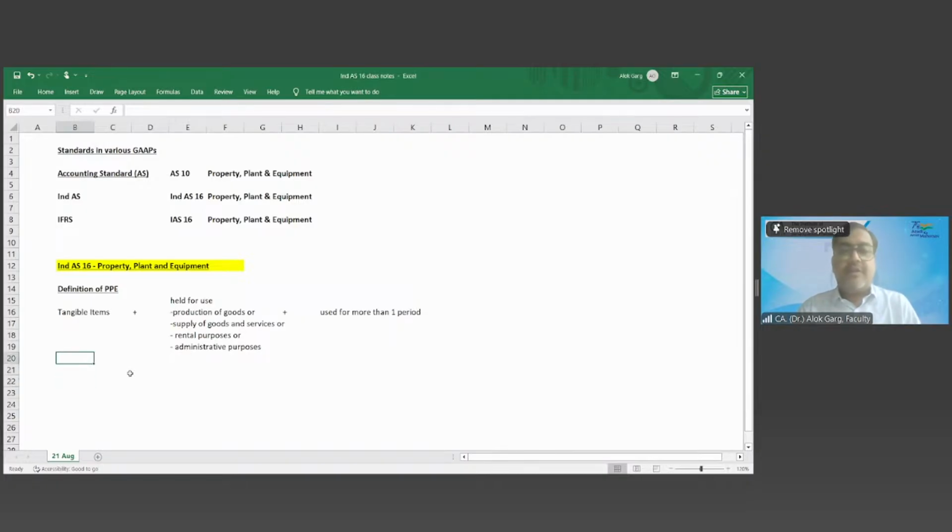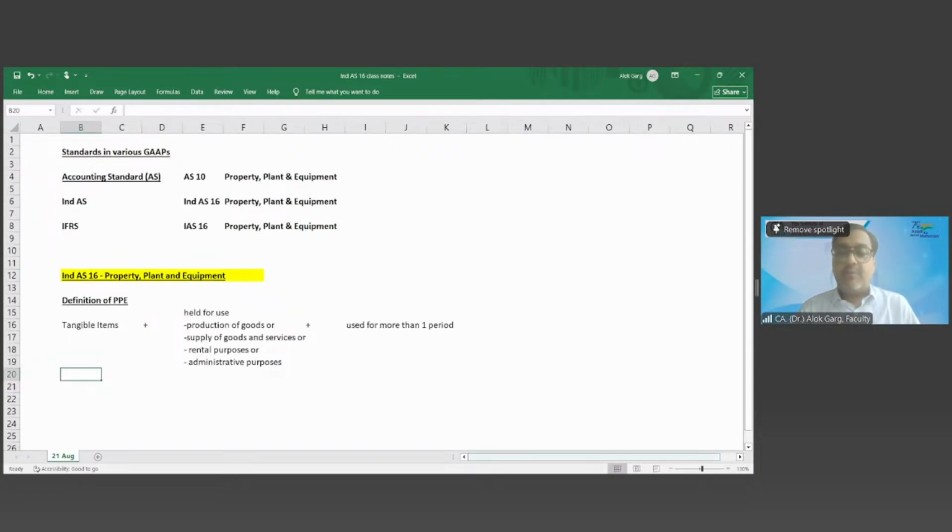So what is PPE? PPE is a tangible item which is held for use in production of goods or supply of goods and services, or for rental or administrative purposes, and it is used for more than one period, technically more than 12 months. And what is the exception? The exception is land and building.